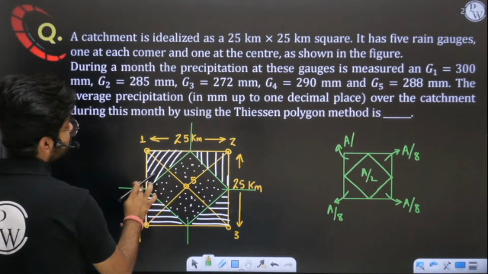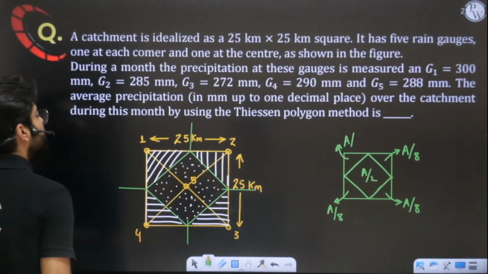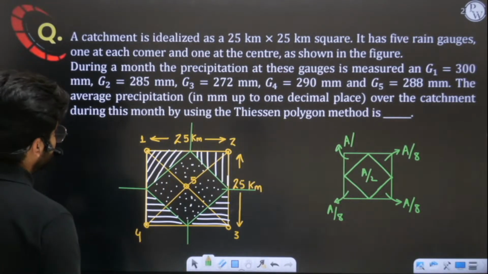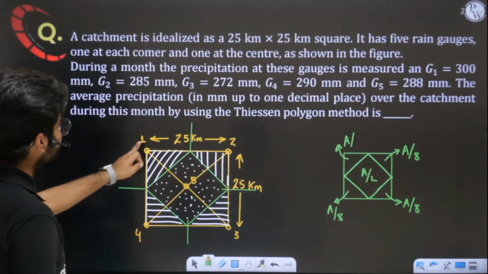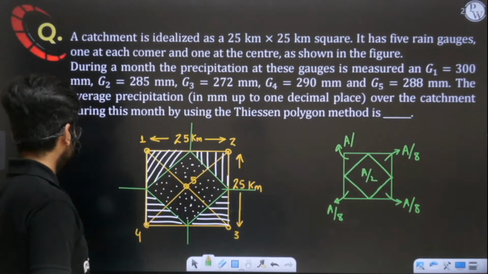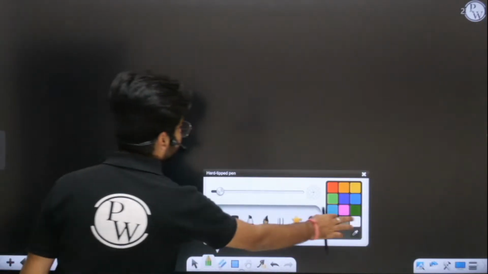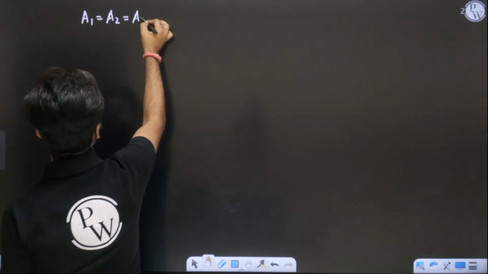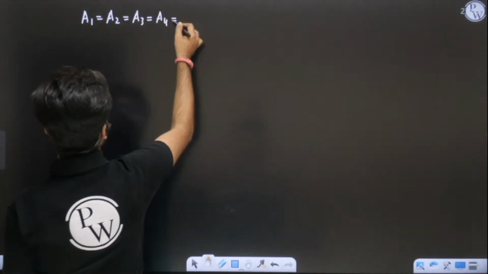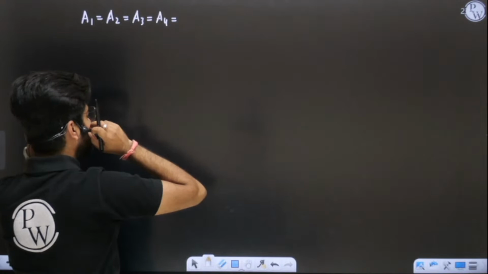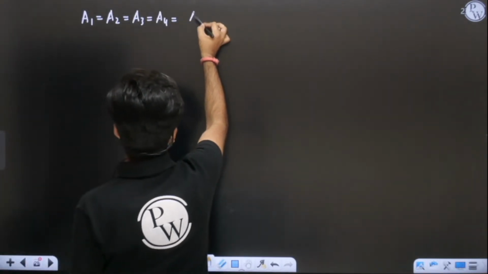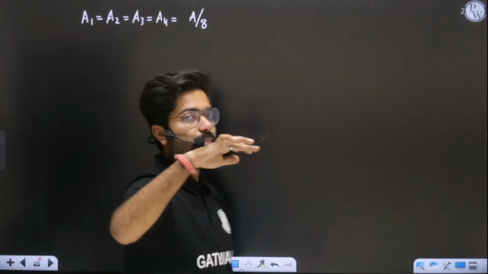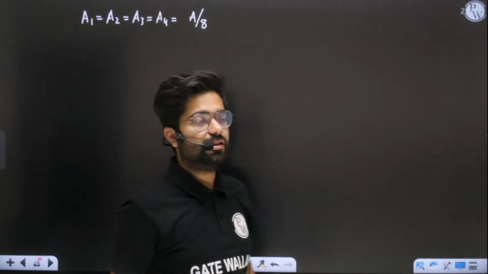Find this hypotenuse, multiply them, you will get the square area. It is very simple. And I've also told you how to find the area of this triangle. Understood? So now you can say area 1, 2, 3 and 4 are all the same and equal to 78.125 kilometer square if you are finding its magnitude, or you can say its magnitude is A by 8 if you are writing it as a fraction of the entire square area.